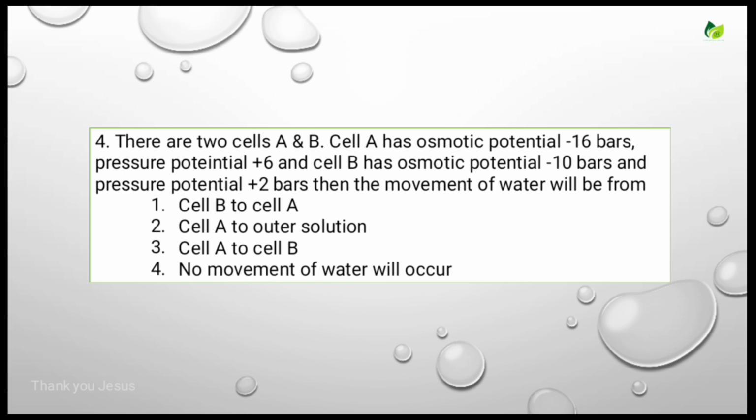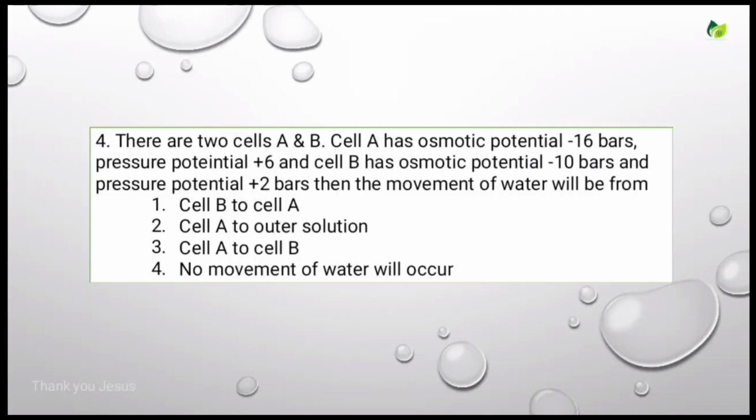Let's see another question. There are two cells A and B. Cell A has osmotic potential minus 16 bars and pressure potential plus 6 bars, and cell B has osmotic potential minus 10 bars and pressure potential plus 2 bars. Then the movement of water will be from? Options are given: cell B to cell A, to outer solution, cell A to cell B, no movement of water will occur.